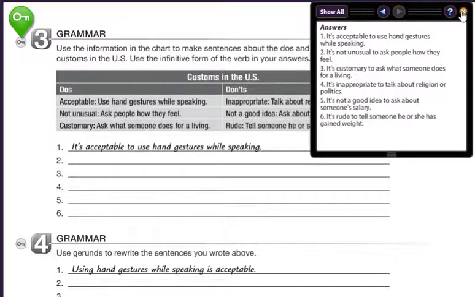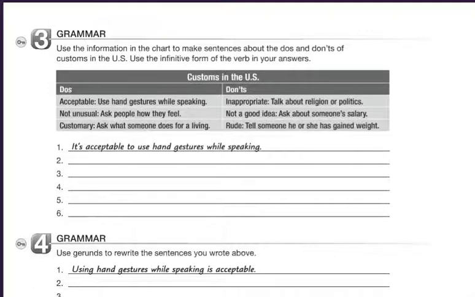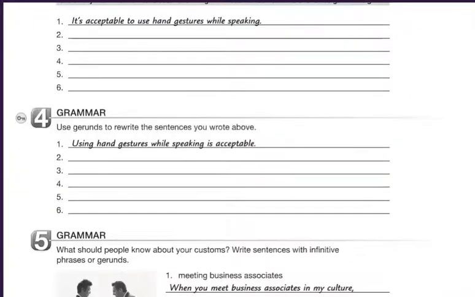And now, below, we have the next exercise. Use gerunds to rewrite the sentence you wrote above. So now we're gonna do exactly the same, but now we're gonna switch them to gerunds. Remember, as I told you, for gerunds, we have to remove the subject it. It is our subject, despite that it's not he or she, it.